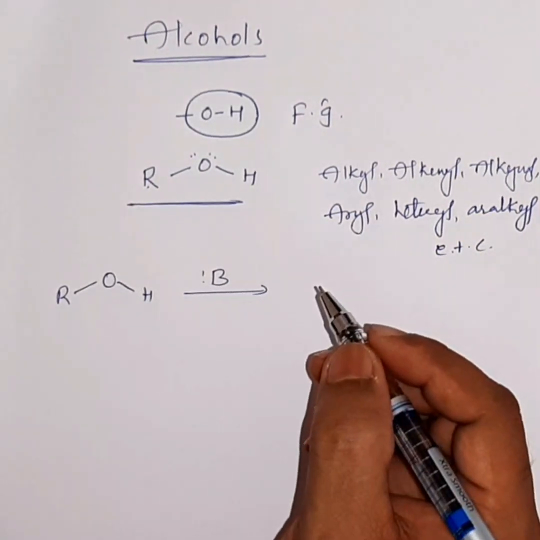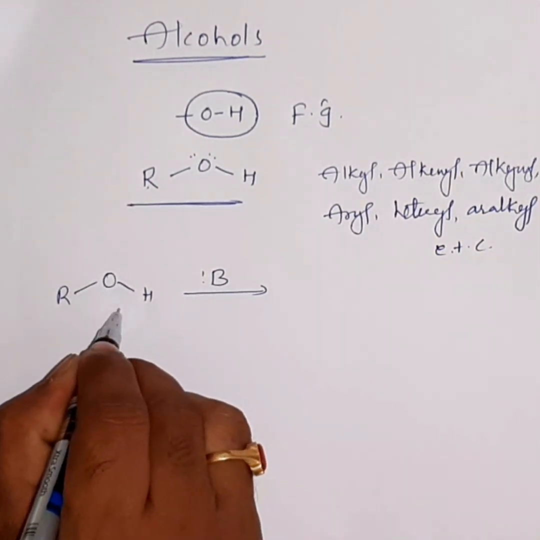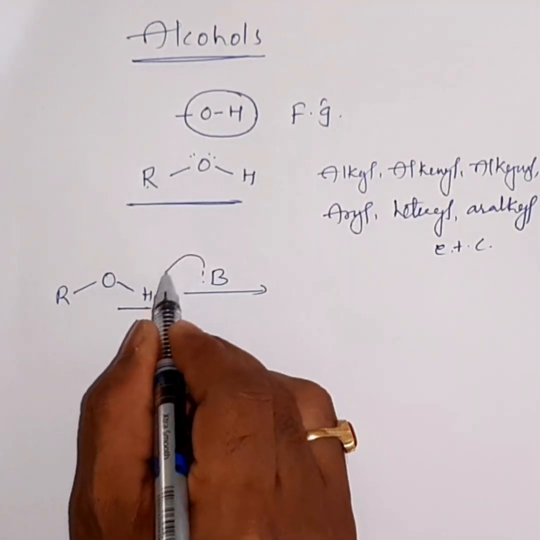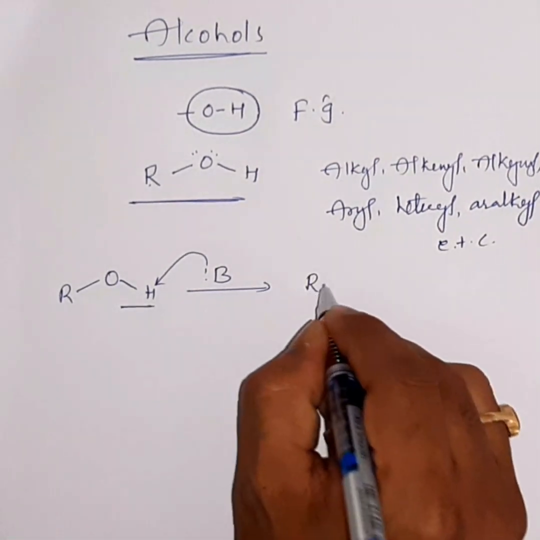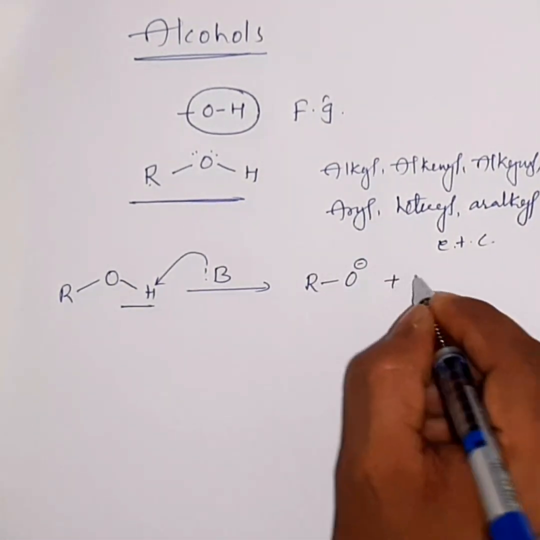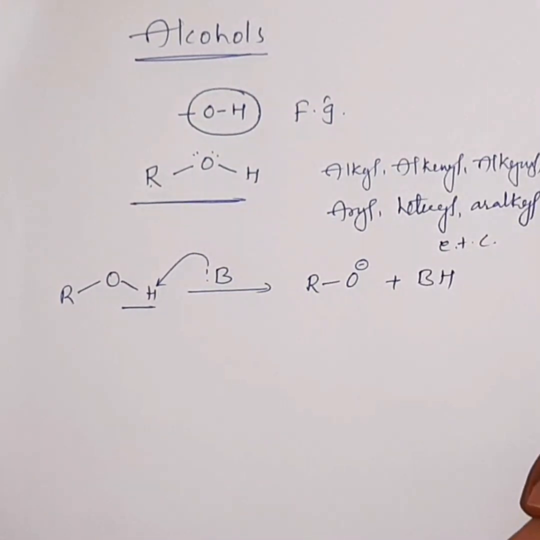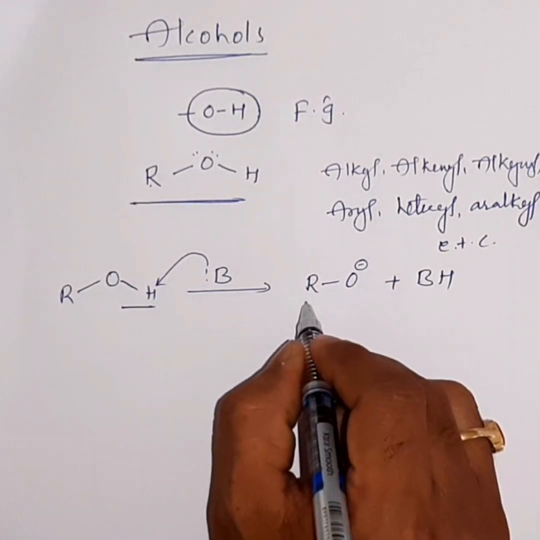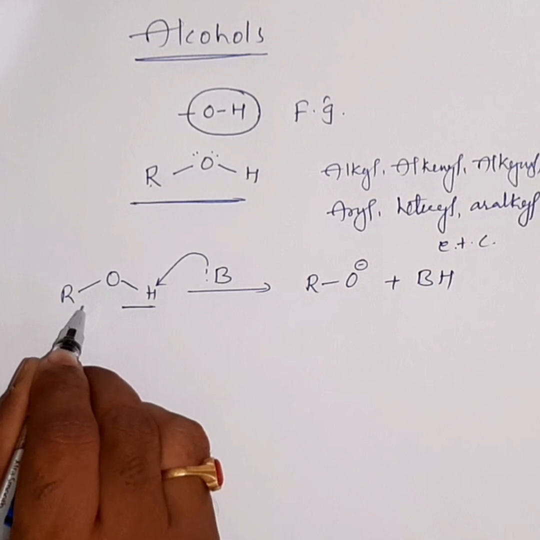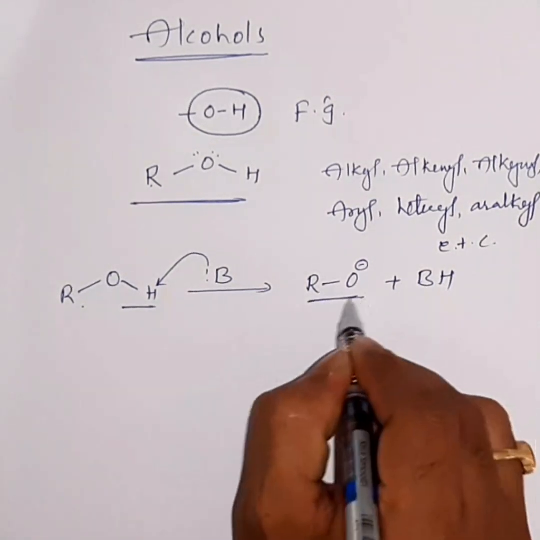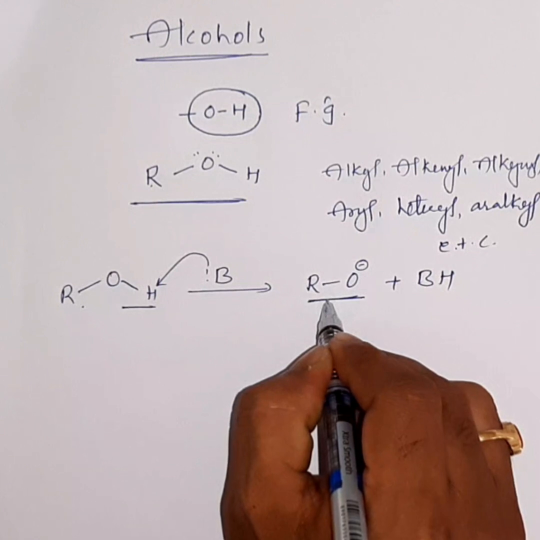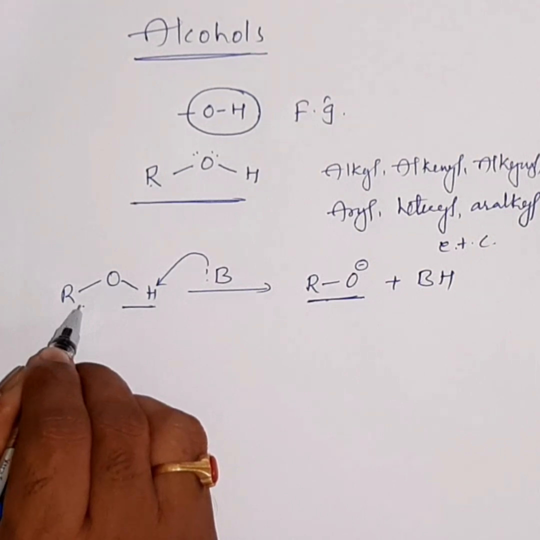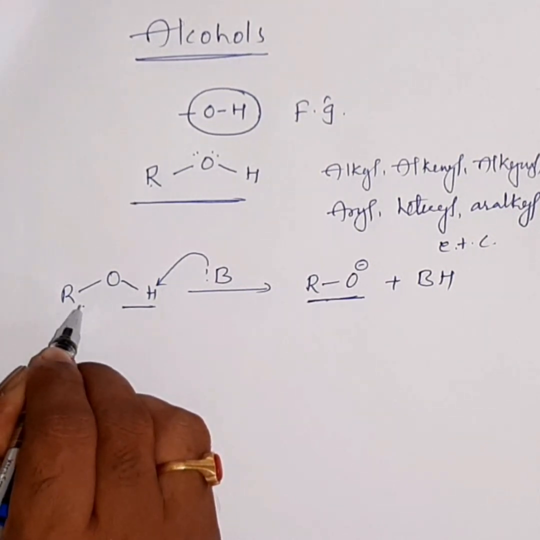Now, coming to the general reactivity of alcohols, they react with bases. Since they are weak acids, they can donate a proton. A base can abstract this proton, and that results in the formation of an alkoxide ion with the liberation of the protonated base. Here we can compare the acidity of alcohols based on the stability of the alkoxide ion. If the alkoxide ion is more stable, then the corresponding alcohol will be more acidic.